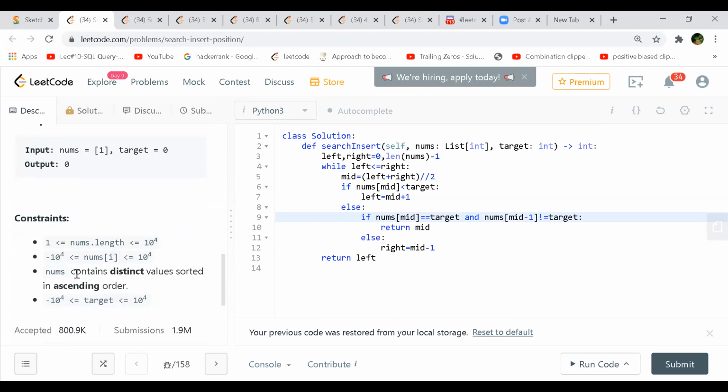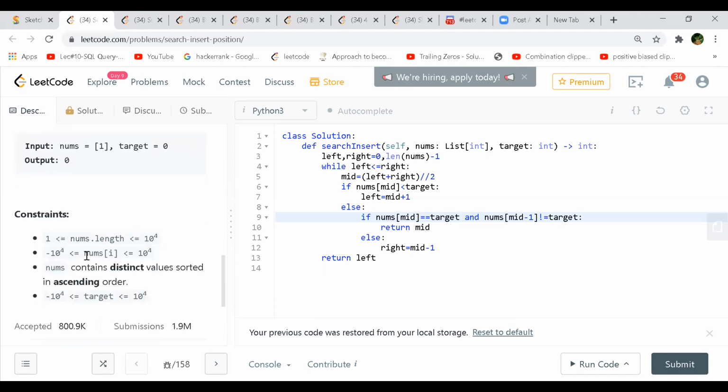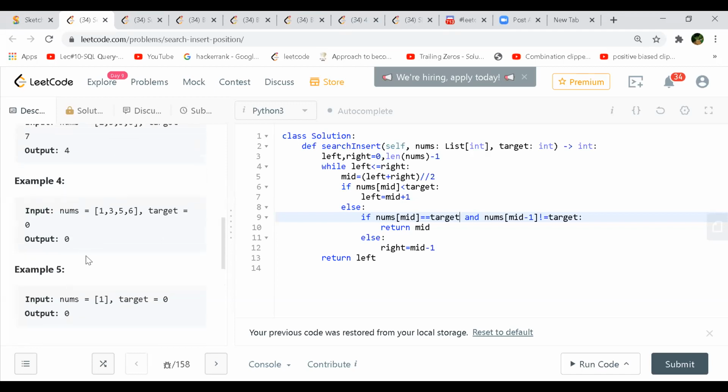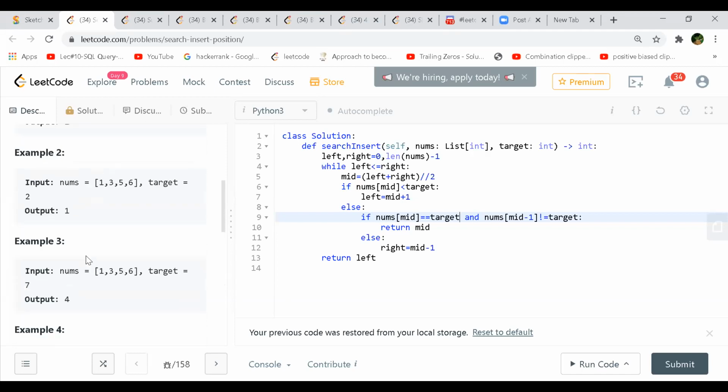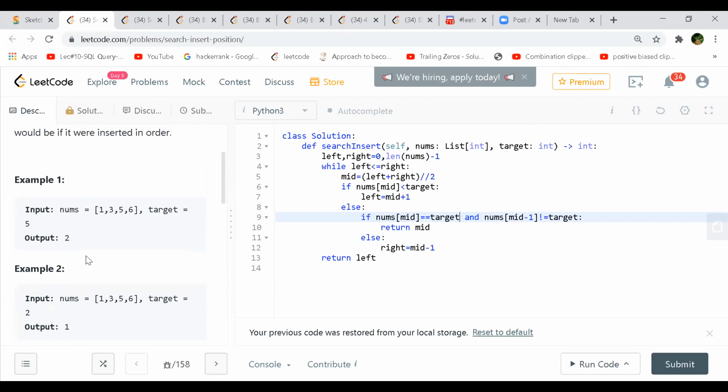Your array will consist of distinct values. They are in ascending order, and these are the constraints. So this is a sorted array. If you do it by brute force, it will be linear time complexity. Just go on looking for the target. If you find it, it's good. If you don't find it, we can stop at the first number greater than it and return that index. That will be the brute force, correct? Linear time complexity.